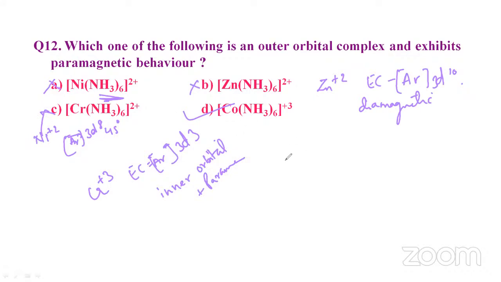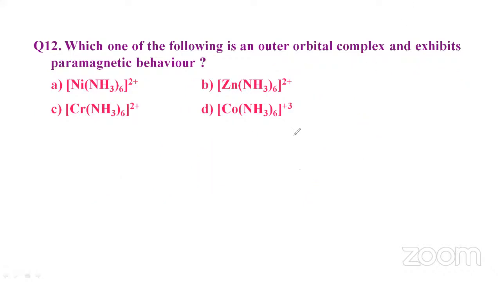Then D, that is the compound here. The electronic configuration is argon 3d6. The 6 electrons in the 3d orbitals are paired to leave 3d orbitals vacant to occupy the two ligands, and hence the complex formed will be an outer orbital complex. Here they make use of the outer 4d orbitals, so 4d orbitals are involved. Thus it forms an outer orbital complex, and it shows a paramagnetic behavior. So this is the answer. The answer is D.